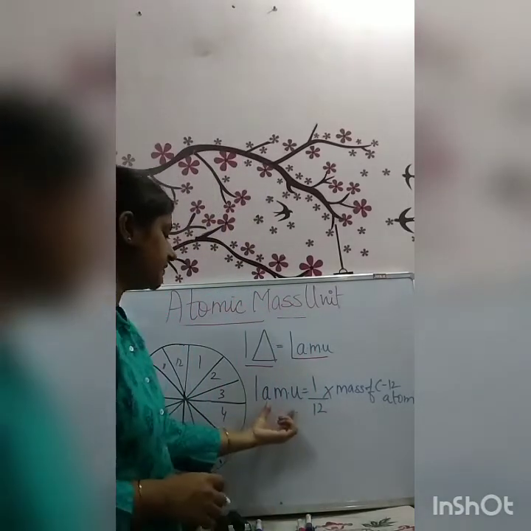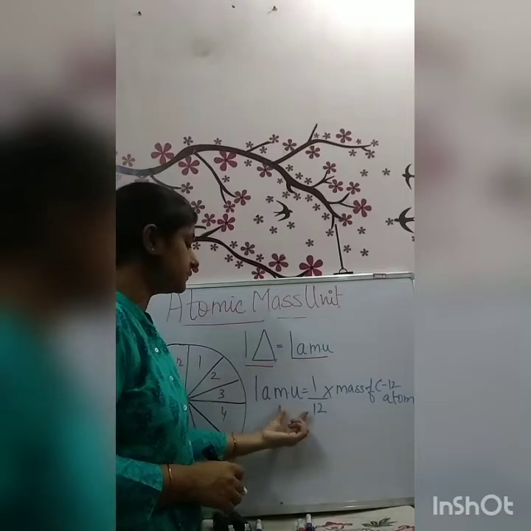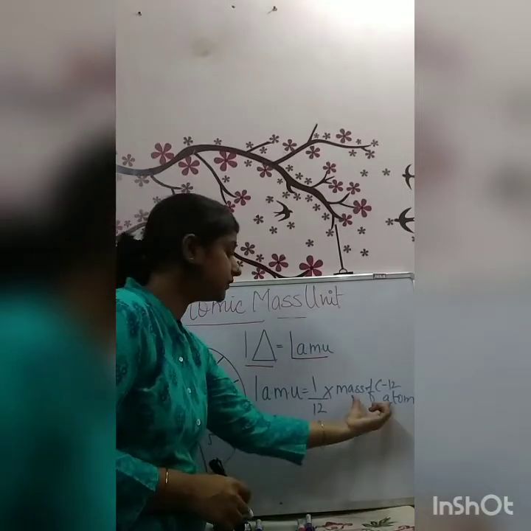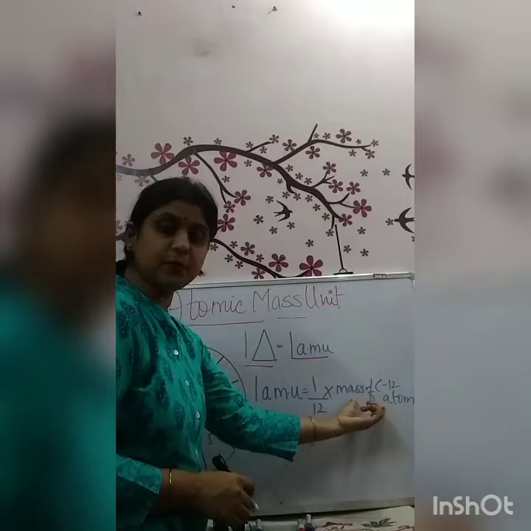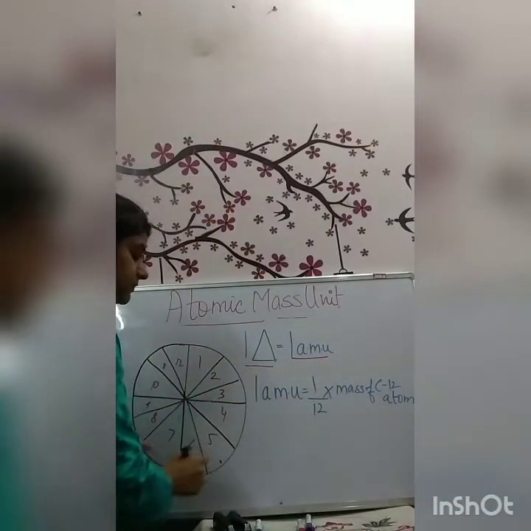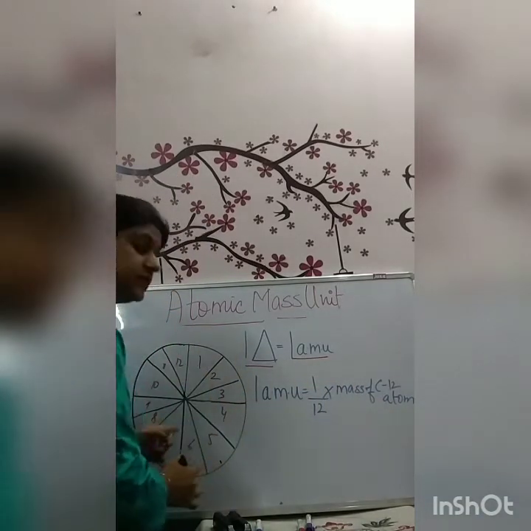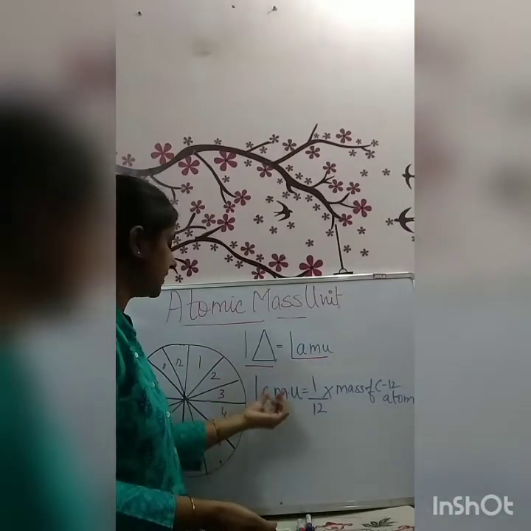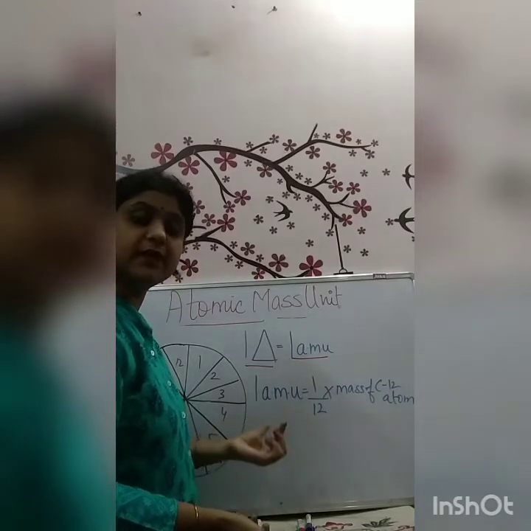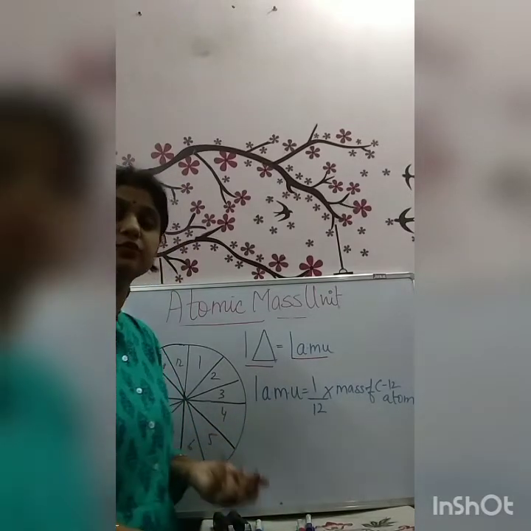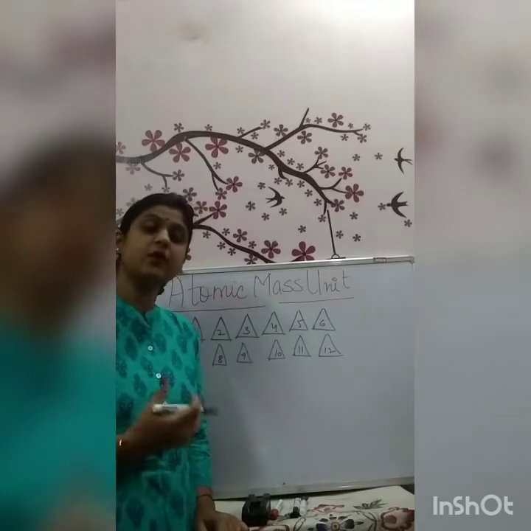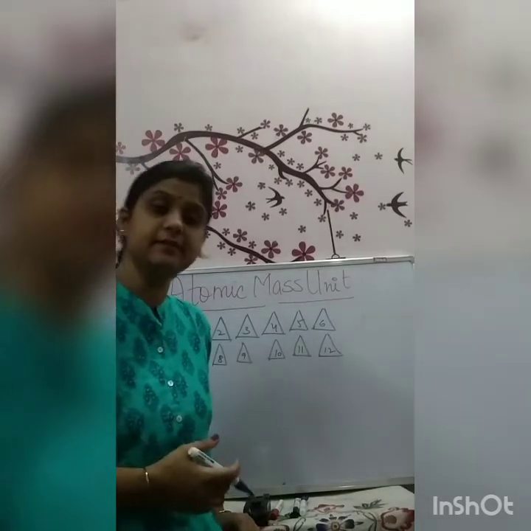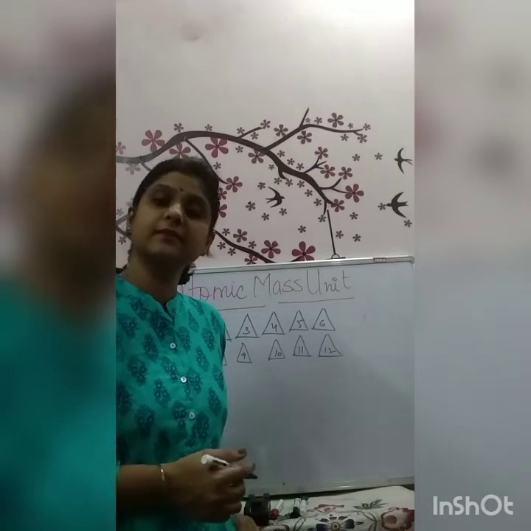So we can define one atomic mass unit as 1/12 of the total mass of carbon-12. Suppose the total mass of the carbon atom is 12 units and I divide this by 12. How much will I get? That means 1 only. So we can consider it as the standard unit in order to find the masses of other atoms. Now let's learn how we can find the mass of different elements by comparing with the carbon-12 atom.